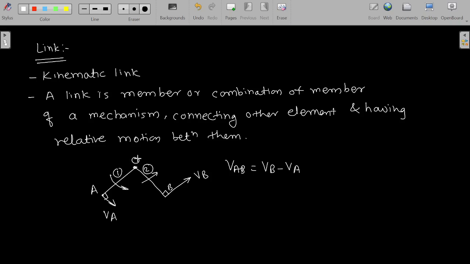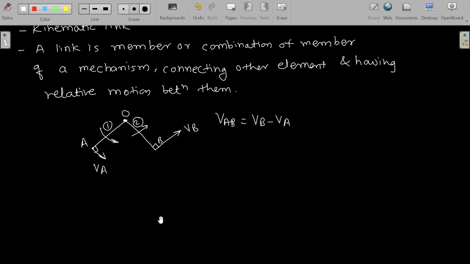Joint is at point O. Then if link 1 and 2 are having relative velocity with respect to each other, then it is known as a link. Okay. Then according to this, there are different types of the link. One is binary link. Binary link is having a single link. Second is ternary link. What is ternary link? Three links are connected with each other. This is the combination of links.